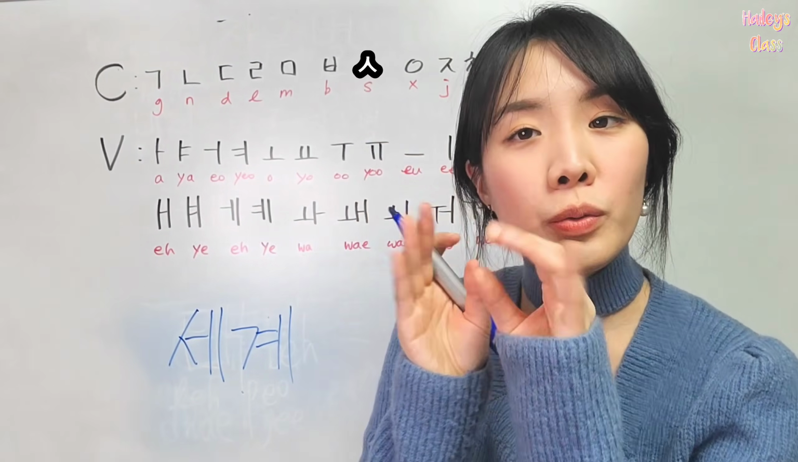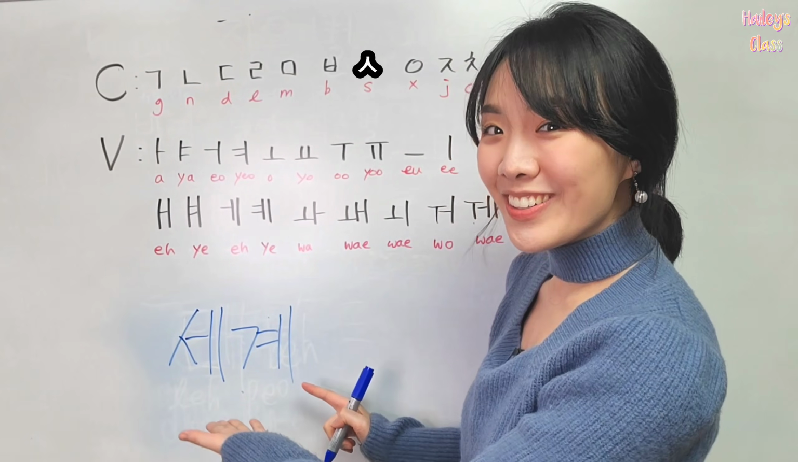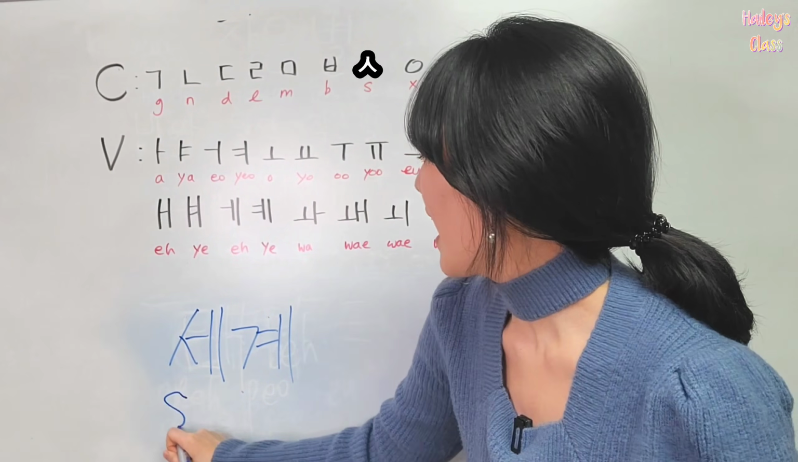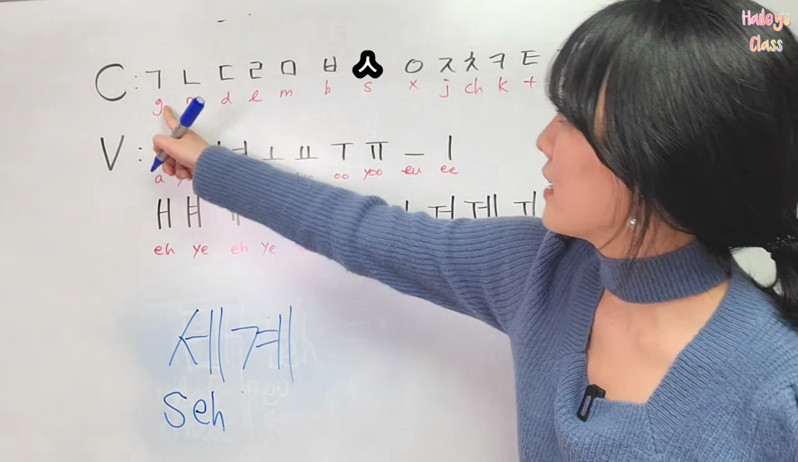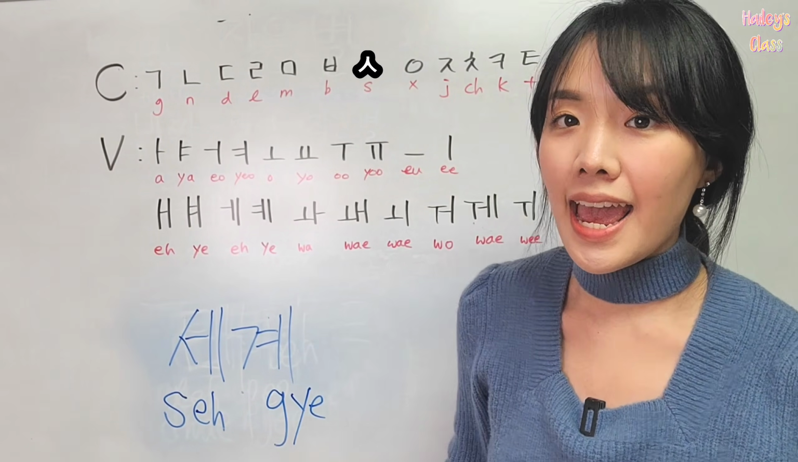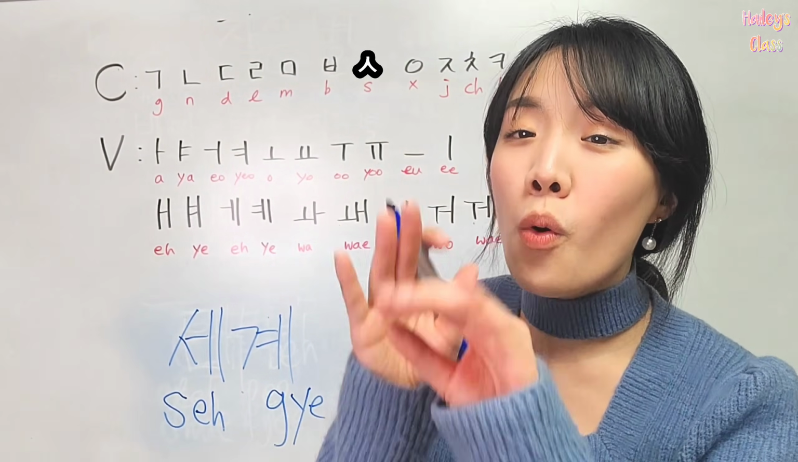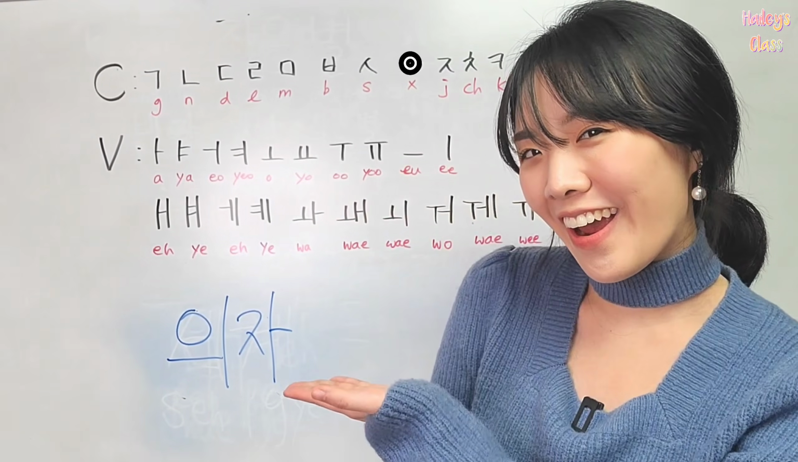Move on. A whole new world. World in Korean is this one. How to read it? S, and then A is here. So it's 세. And then G, and it's here. So it's 세계. So the world is 세계. Good job.